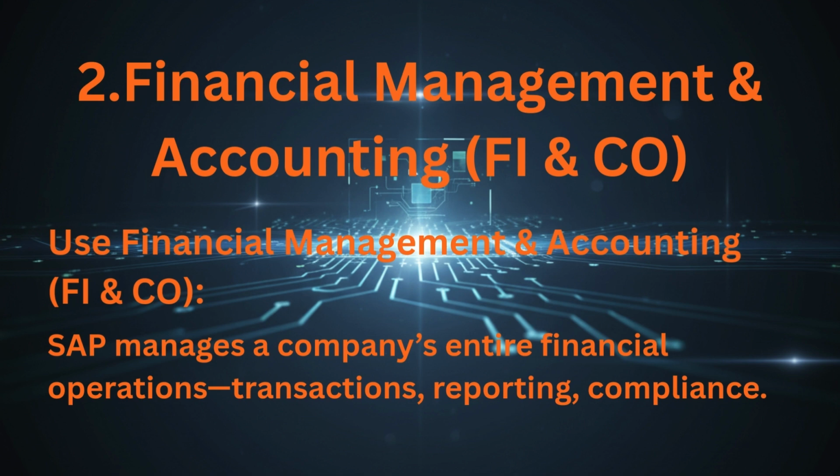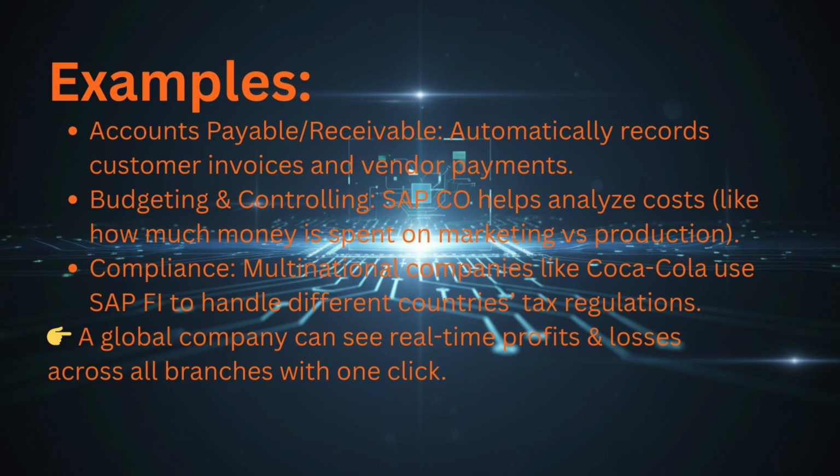2. Financial management and accounting, FI & CO. SAP manages a company's entire financial operations: transactions, reporting, compliance. Example: accounts payable and receivable automatically record customer invoices and vendor payments. Budgeting and controlling: SAP CO helps analyze costs, like how much money is spent on marketing versus production.